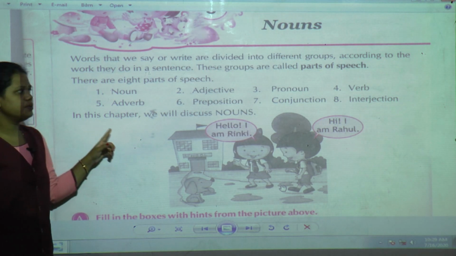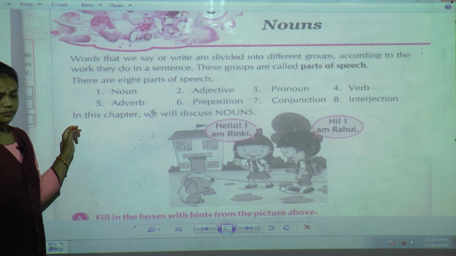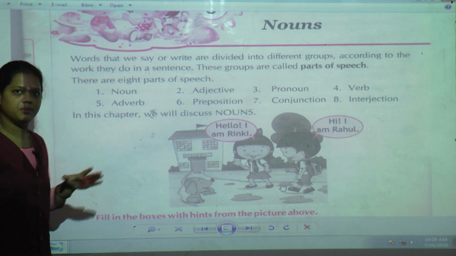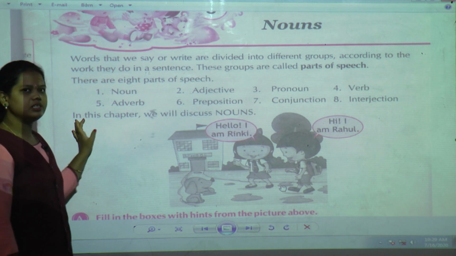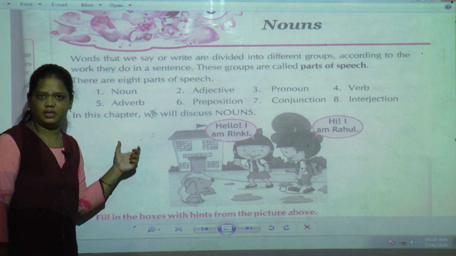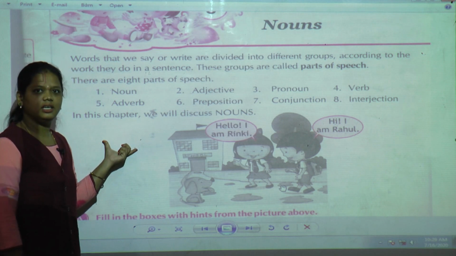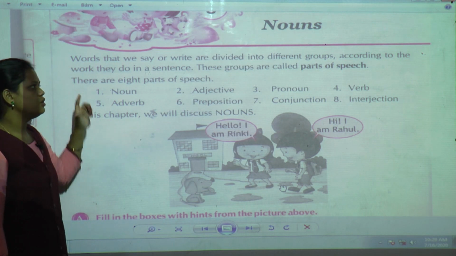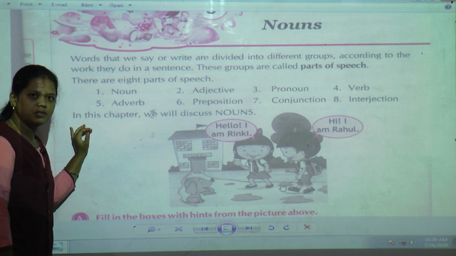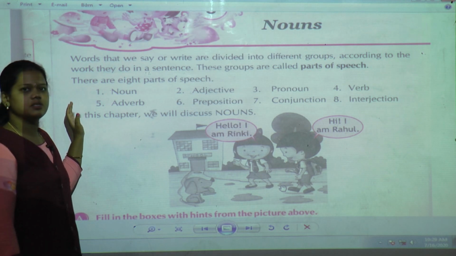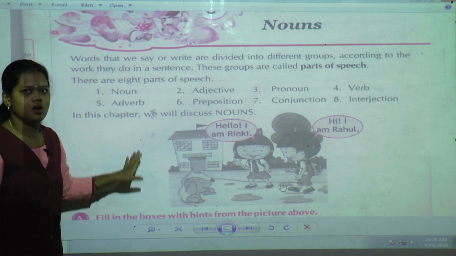These 8 parts of speech we are going to study one by one in the grammar section. In English grammar these are the main things we can study. So apart from these 8 parts of speech, in the last episode we studied about nouns.